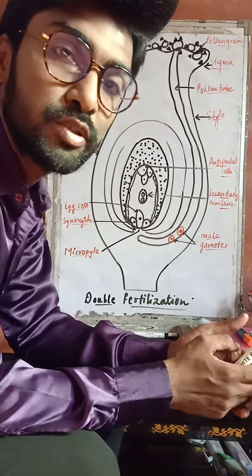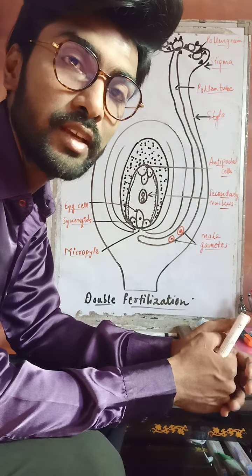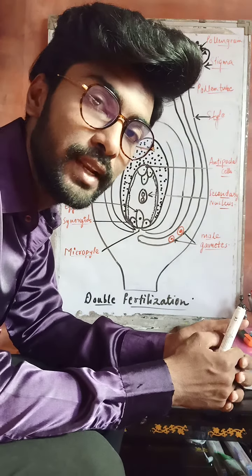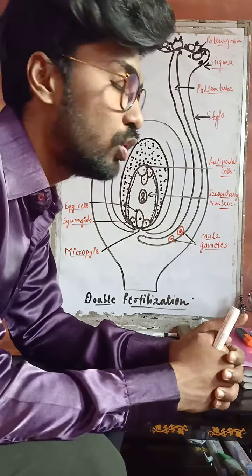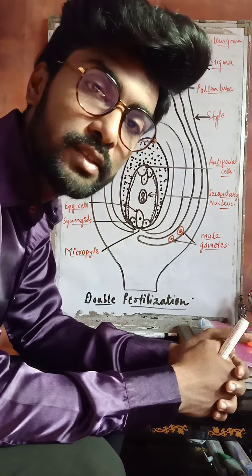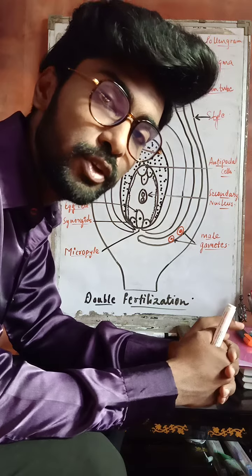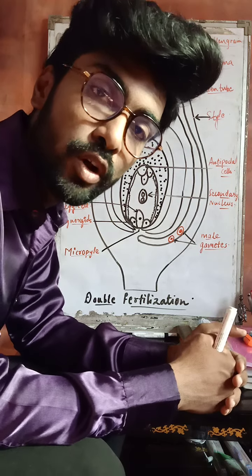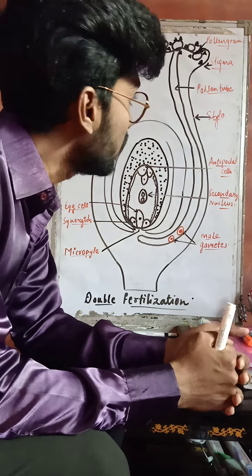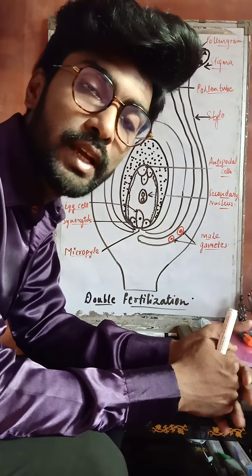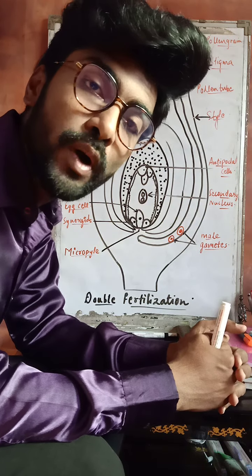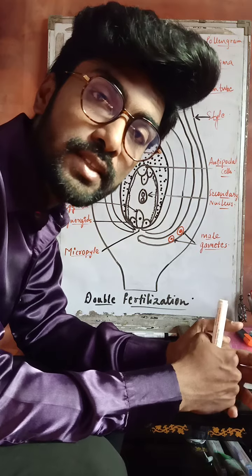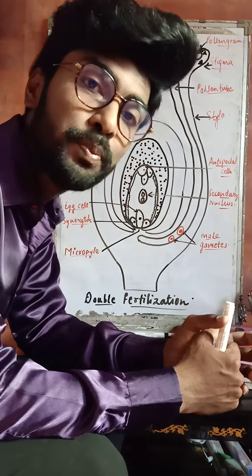Good afternoon, students. So today we are going to start with the next topic, which is called double fertilization. Yesterday we generally completed the structure of the male gametophyte and female gametophyte, and also we have seen the structure of an anatropous ovule. Before starting with double fertilization, let me clear one point: double fertilization is a characteristic feature of the angiospermic plant.